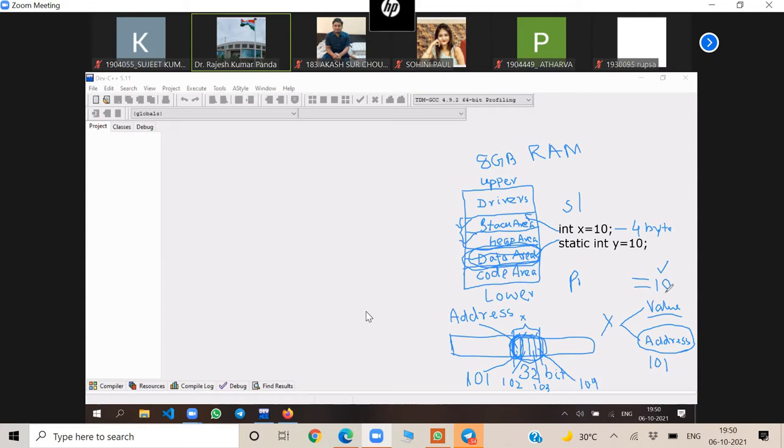What is the value of x? That is 10. That means each variable is associated with two things: one is the value and another is the address. Now, if I print x in the program, the 10 will be printed. If I print &x, then the address will be printed. It may be anything; 101 is just an example, it is not actually 101. An address will be printed.